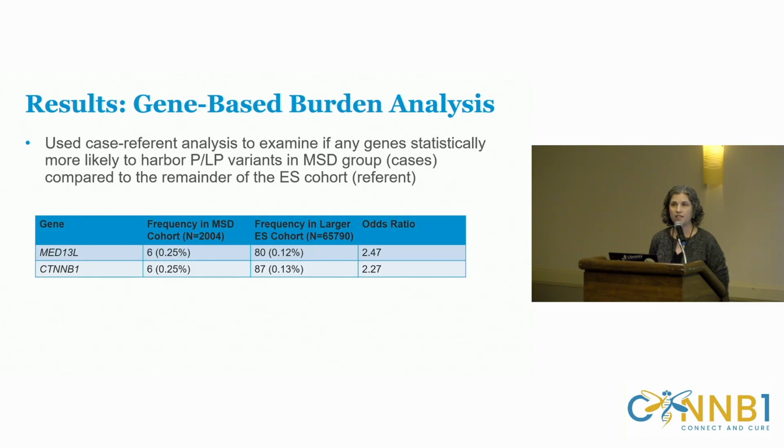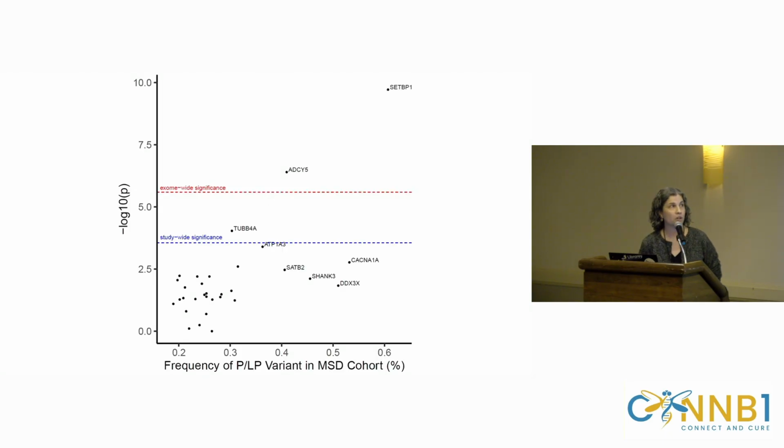So there were about 30 genes that were overrepresented in our particular cohort, the motor speech cohort, with an odds ratio of between 2 and 2.5 for both MED13L and CTNNB1. Of course, when we corrected for multiple comparisons, which you have to do, that was no longer significant. So there was a signal there, but potentially we didn't have a large enough sample size to say for sure. This graph shows the ones that were significant. There were only 3 genes that survived study-wide correction and 2 genes that survived exome-wide significance, meaning we compared all of the genes in the genome, and there were still 2 that were significant there.